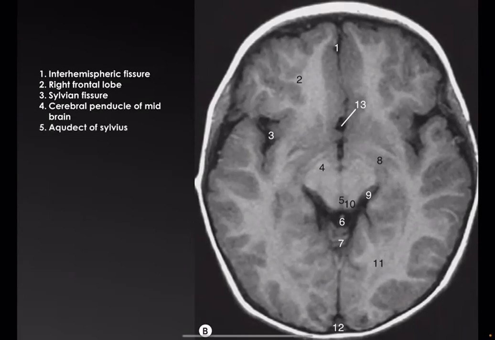And the last, number 6. Great cerebral vein. The great cerebral vein in the quadrigeminal cistern. Yes, the quadrigeminal cistern.